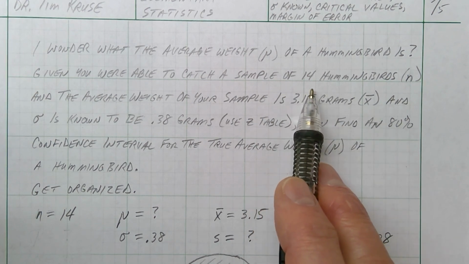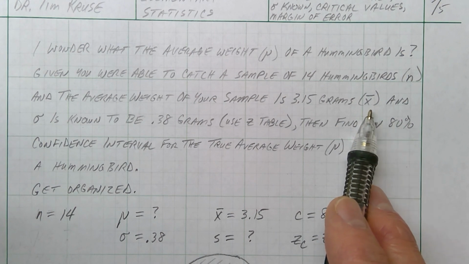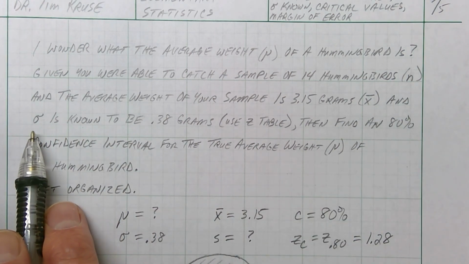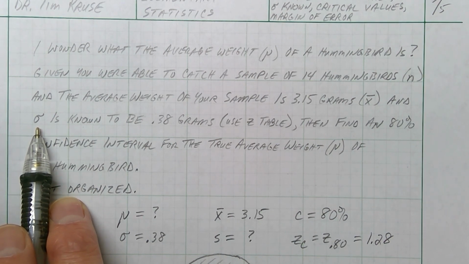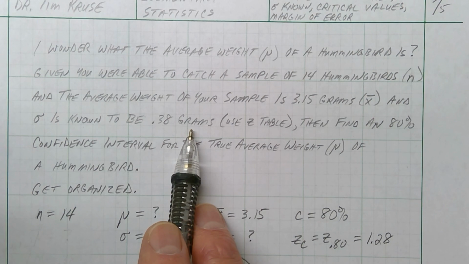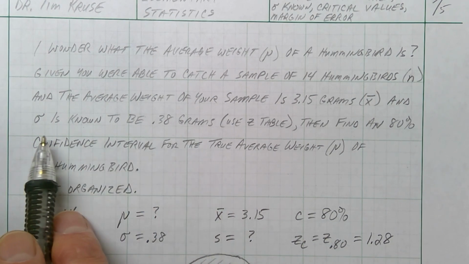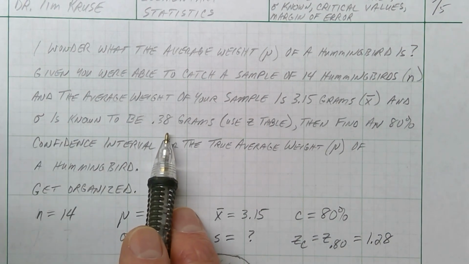So you were able to catch 14 hummingbirds, and your average weight was 3.15 grams. That's X bar. And in this case, sigma, the population standard deviation, is known to be 0.38 grams. They're just saying, we know, based on observation, that the population standard deviation is 0.38.